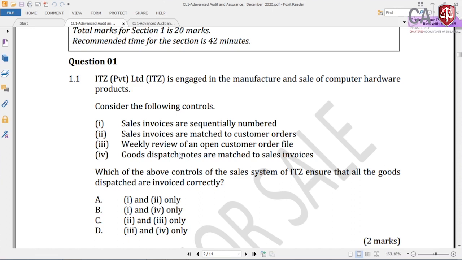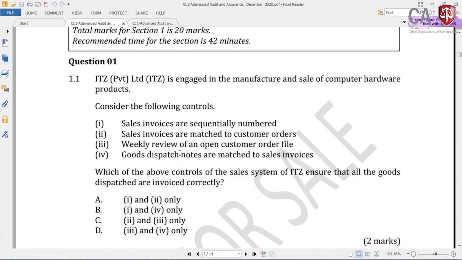Third golden rule, I have already told you that the immediate answer that comes to your mind may not be correct, right. With regard to this question, ITZ Private Limited, these are very important in auditing questions.